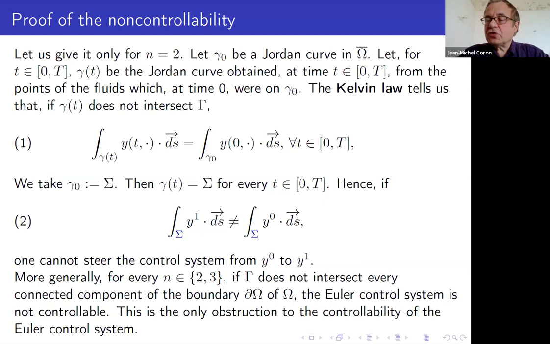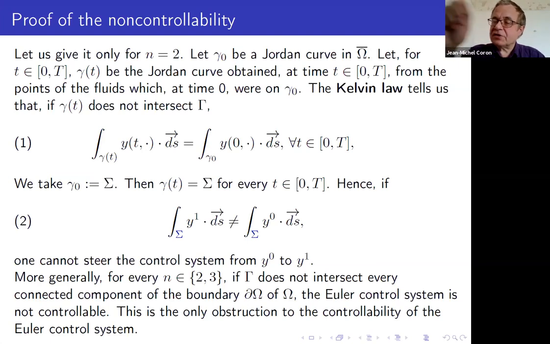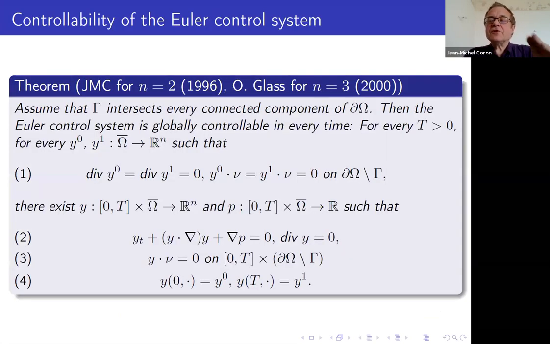But if you take for the curve sigma, of course, since the fluid is slipping on the boundary, the curve sigma is globally invariant. And then if you have the property 2, that the circulation of y1 on sigma is not equal to the circulation of y0 on sigma, then it's not possible to move from y0 to y1. But you see this type of obstruction falls down if gamma, which is an open set of the boundary of omega, meets every connected component of the boundary of omega.